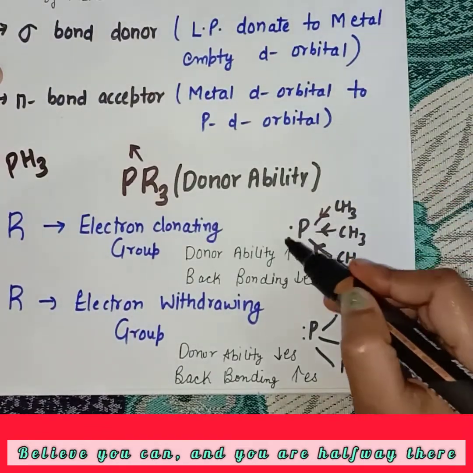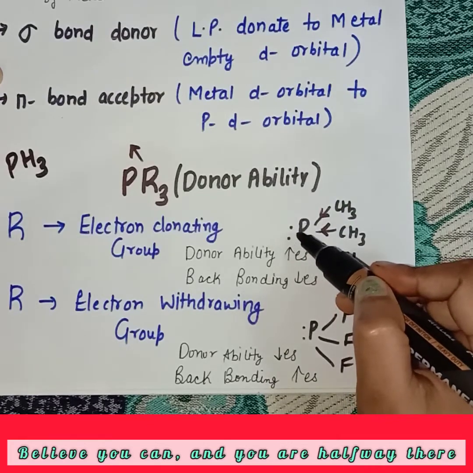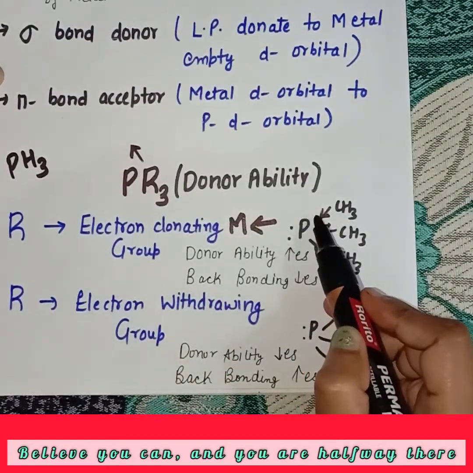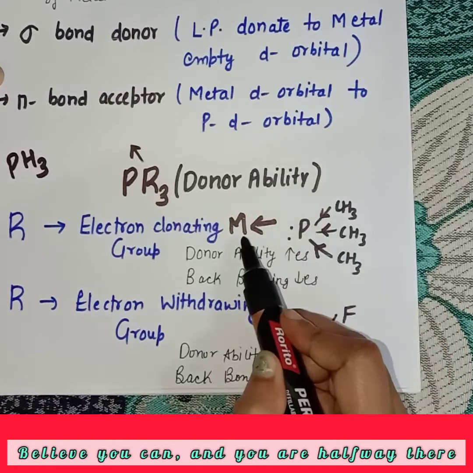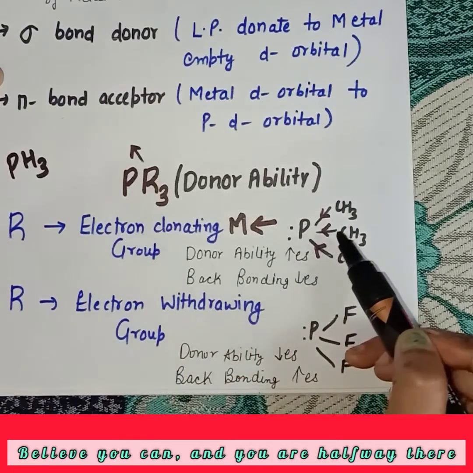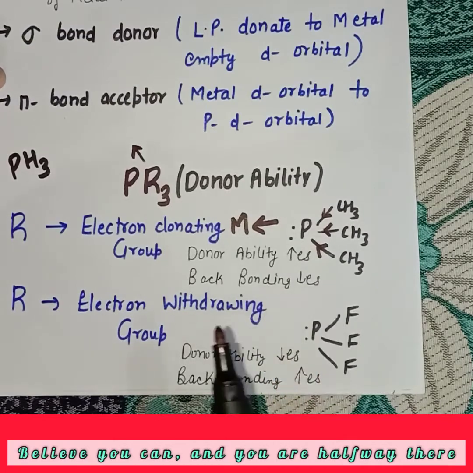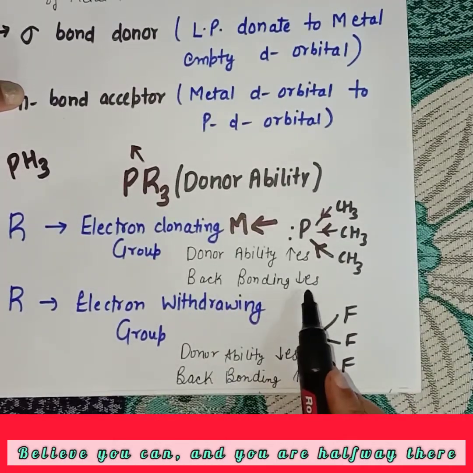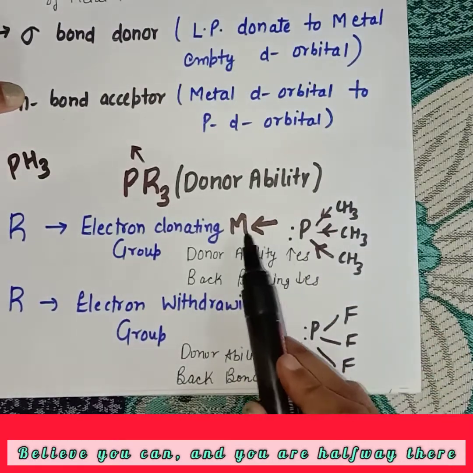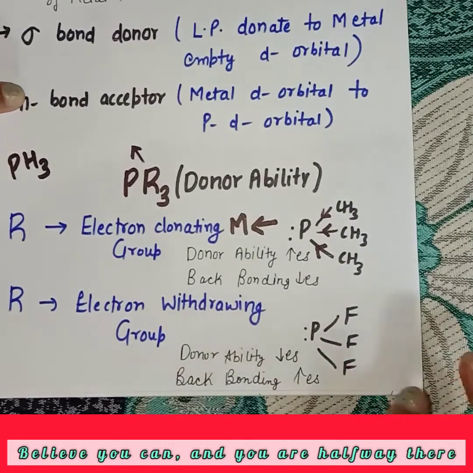So as electron density on phosphorus increases, the donor ability of phosphorus to the metal atom increases because it has more electron density. So its donor ability to the metal atom increases due to the electron donating group attached on the phosphorus atom. And if donor ability increases, then back bonding decreases. Why does back bonding decrease? Because it has enough electron density and does not need more electron density from the metal atom. So back bonding decreases due to electron donating groups.